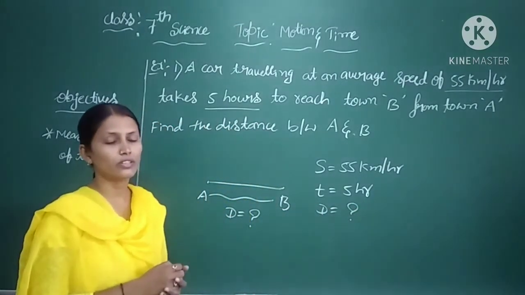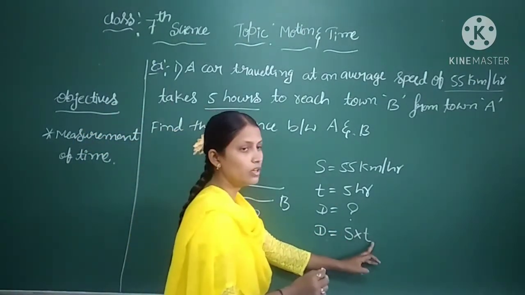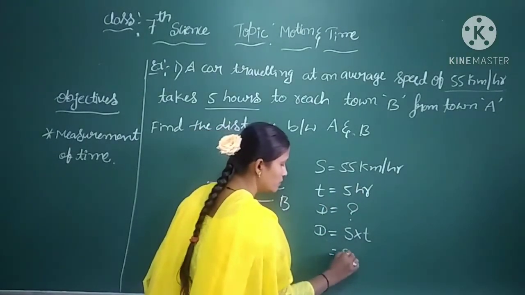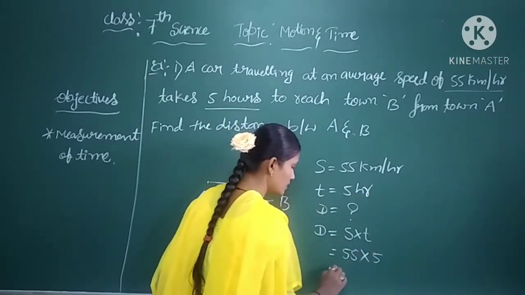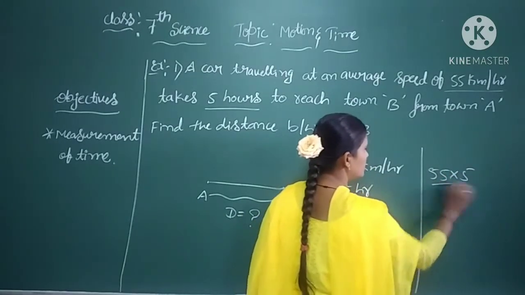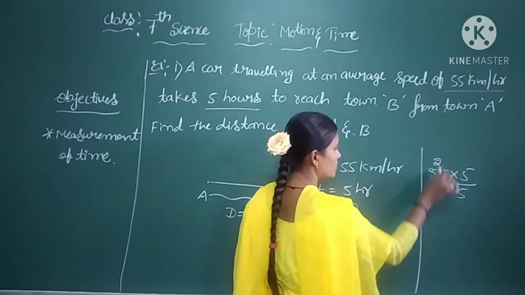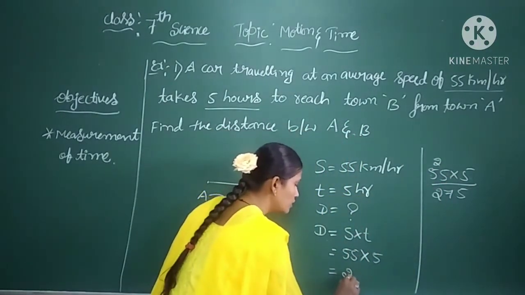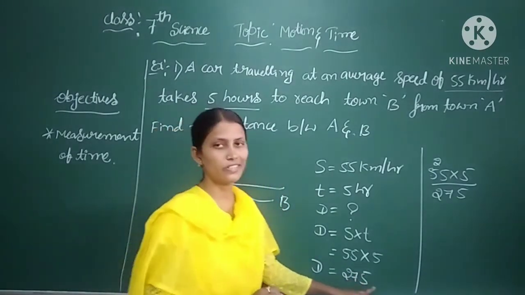As we know, the formula to find the distance is D equal to S into T. You have to substitute these values. S they have given, that is 55, into the time they have given, that is 5 hours. Now let us multiply 55 into 5. 5 fives are 25, 2 to carry. 5 fives are 25 plus 2 is 27. This is equal to 275. D is equal to 275.